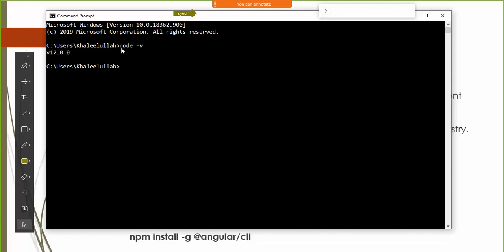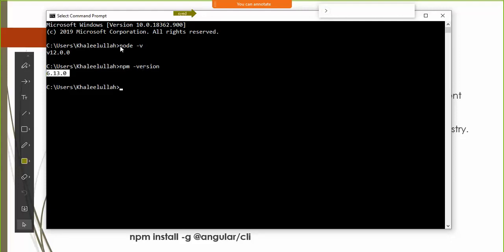This will tell me whether Node.js is installed on my machine or not, as well as the current version of Node.js. I can also execute npm -version. I can check which version of Node Package Manager is installed on my machine.